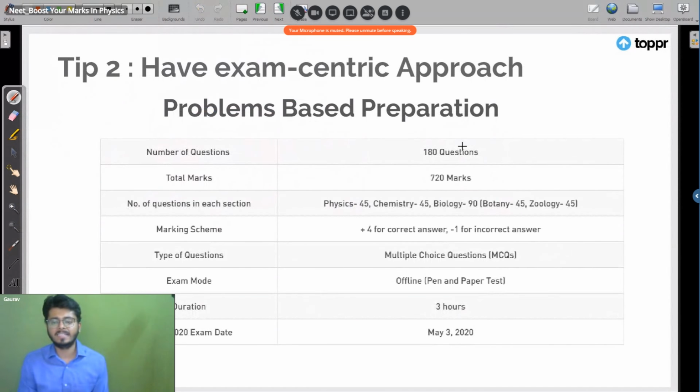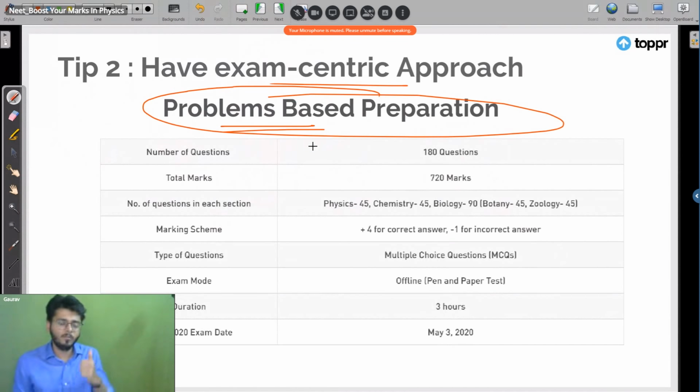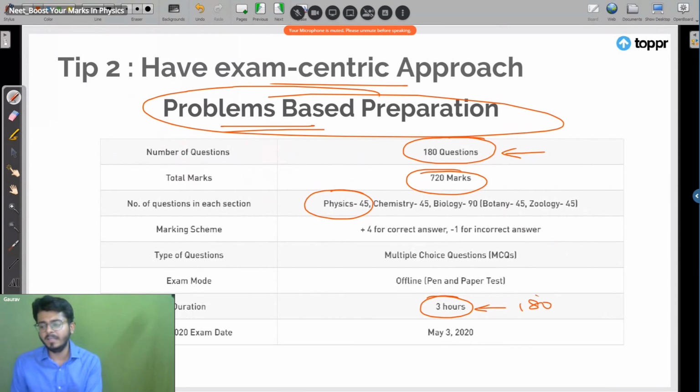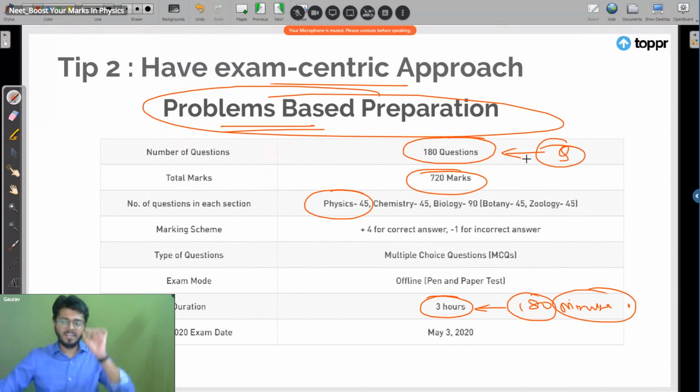So this is the exam centric approach. You have to focus more on the problems, right? If you want to attempt more and more problems of physics, focus more on problems, right? So you will be having 180 questions, one question for 4 marks, total 720 marks. Physics will be giving you 45 questions, right? Okay, and you will have 3 hours to do it, right? So just think about it: 180 questions and 180 minutes. Can you find a pattern here?